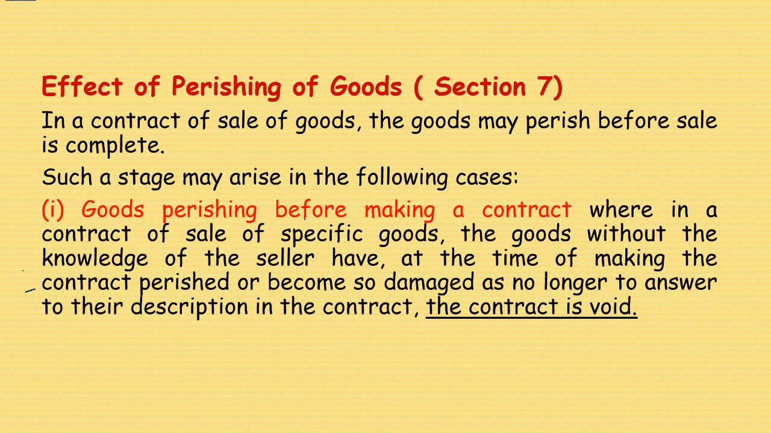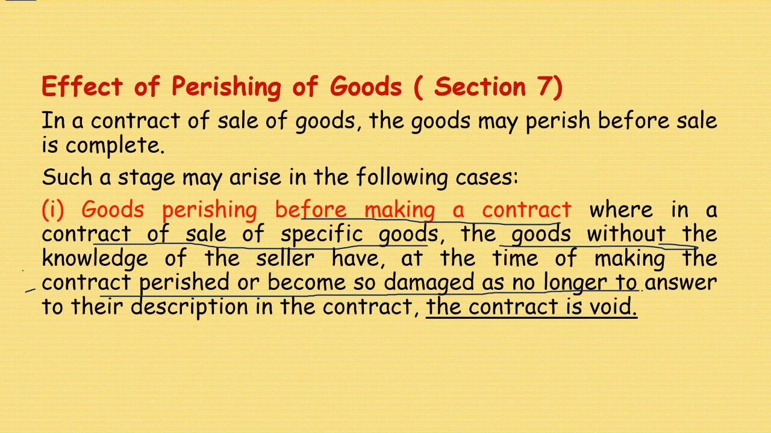Yes, before making a contract. Where in a contract of sale of specific goods, the goods, without the knowledge of the seller, have at the time of making the contract perished or become so damaged as no longer to answer to their description in the contract, the contract is void. Because it happens before making a contract.